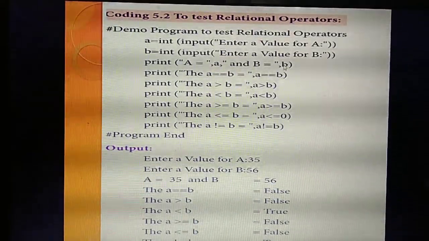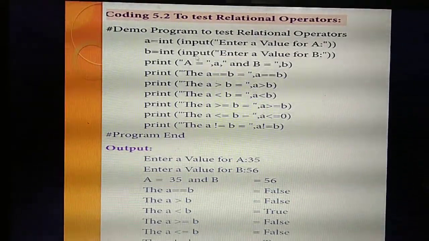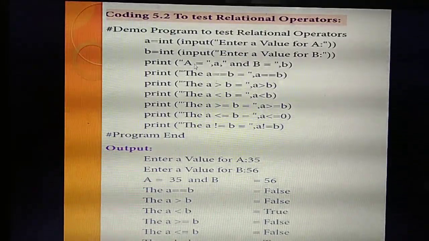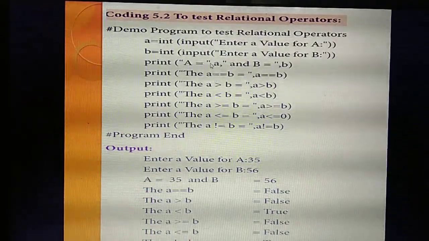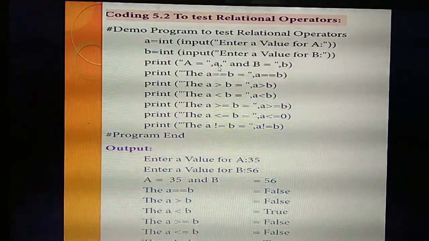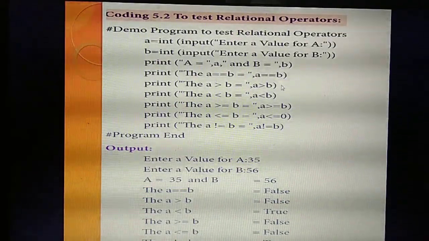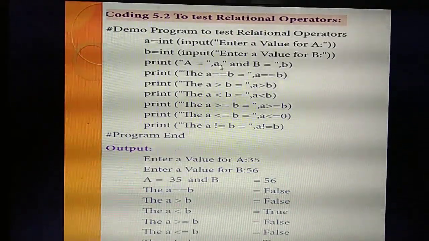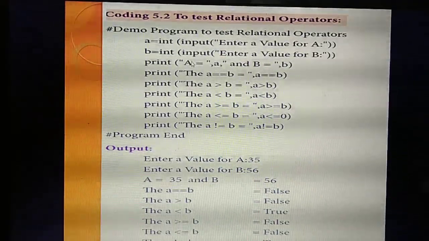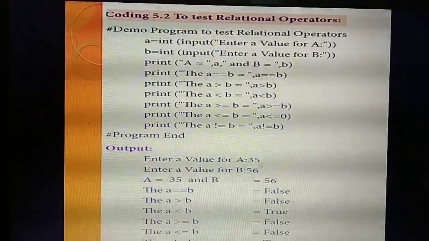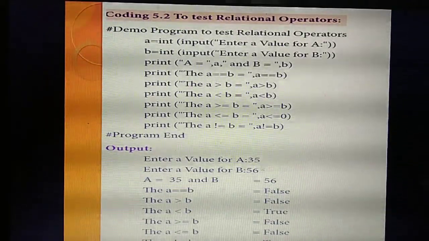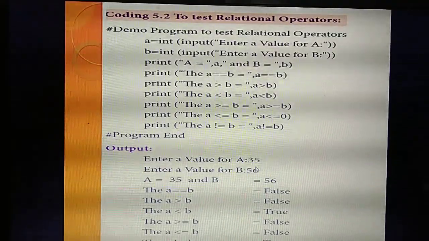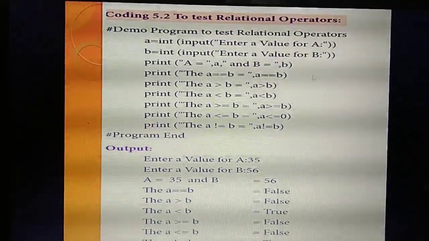Then the control will flow to next line. So print A equal to small a. So what's the value of now A? A equal, I am assigning the capital letter value to the small letter A. Why? Because I am going to compare with the small variables, small a and small b. So I need to assign the small letter A to the variable capital letter A. Now, so what's the value of A now? What's the value of small letter A? 35. And also, what's the value of small letter B now? 56. Understand? Yes.